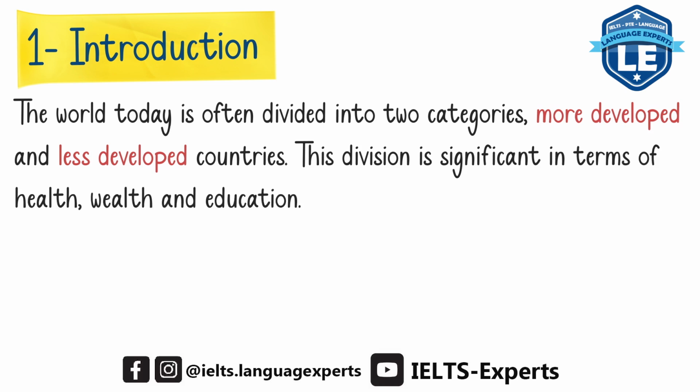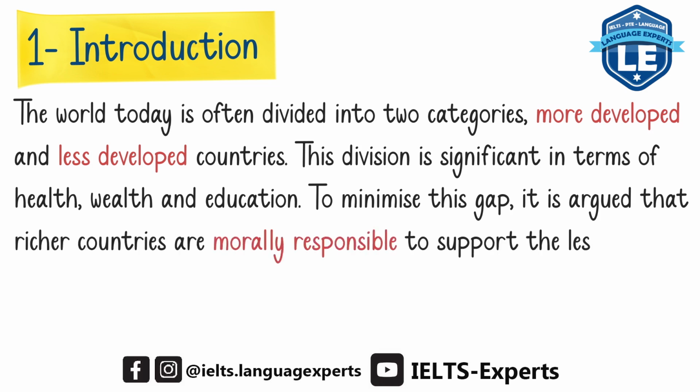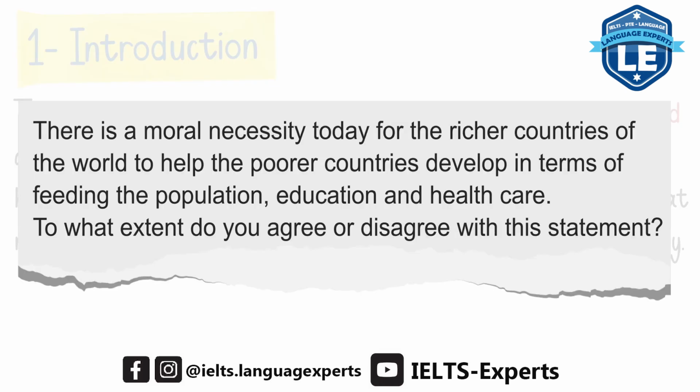Now, after this, we should paraphrase the question and then come up with a thesis statement. To minimize this gap, it is argued that richer countries are morally responsible to support the less wealthy. So morally responsible. In the question, we had the words moral necessity.